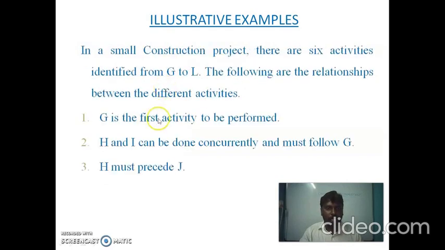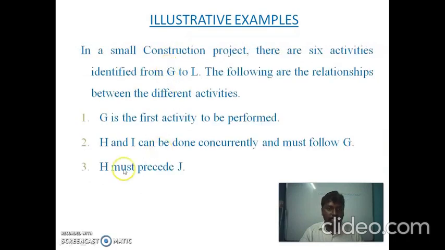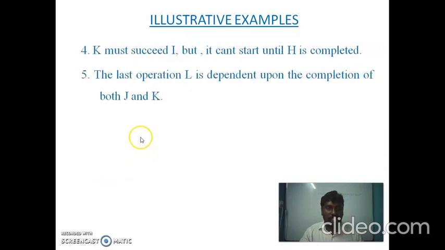So here activity K is dependent on activity H, and we have to create a relation. L is dependent upon the completion of both J and K. Here J and K are the preceding activities for activity L. L is the end activity of the network.